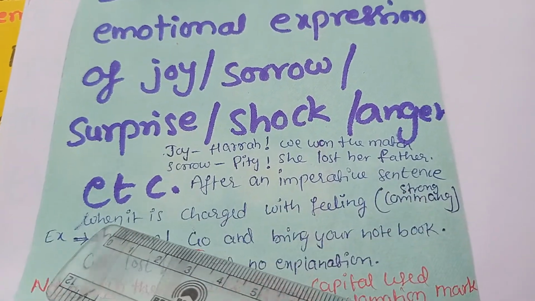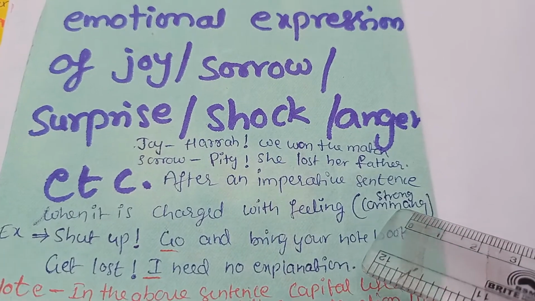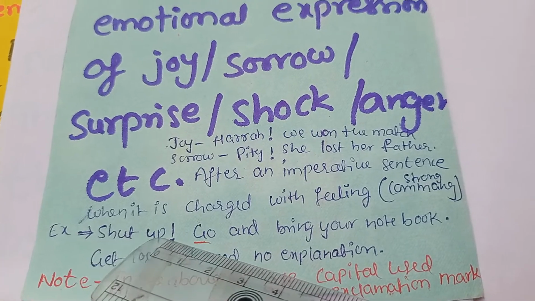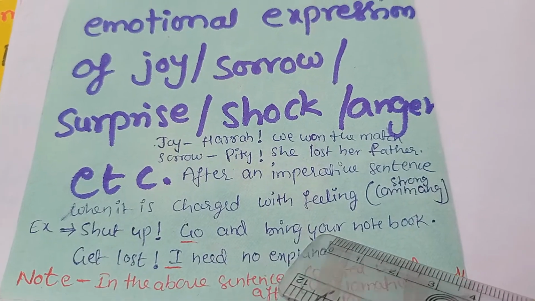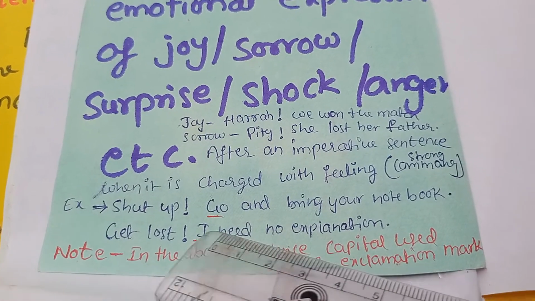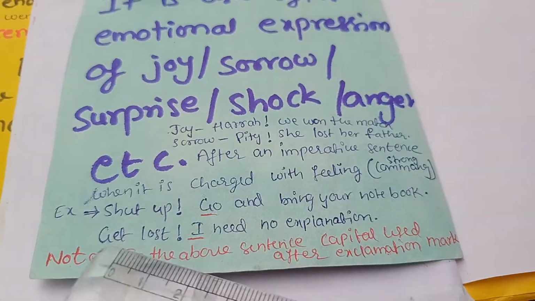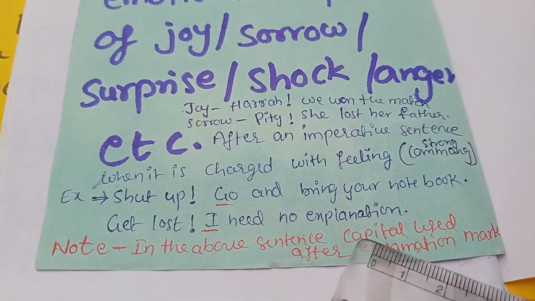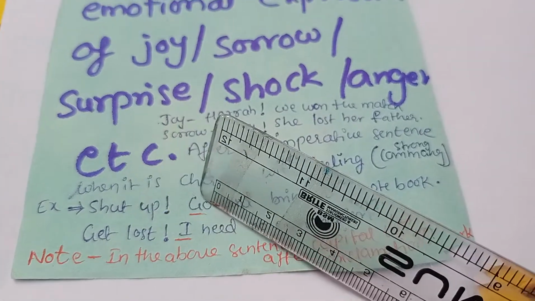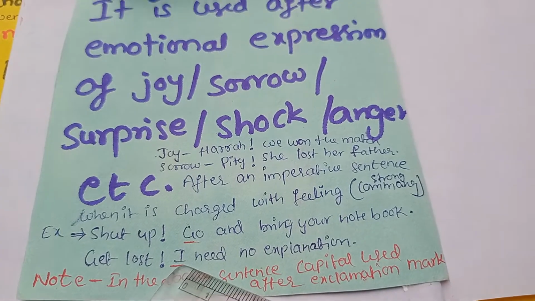After an imperative sentence, when it is charged with feeling or is a strong command, we have to use an exclamation mark. For example, shut up! Go and bring your notebook! Get lost! I need no explanation. For these sentences we have to use an exclamation mark. Note, in the above sentences capitals are used after the exclamation mark. See here, shut up! Go. See here we used capital letters.